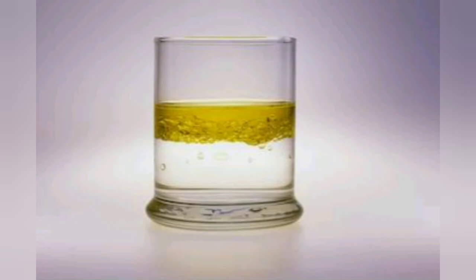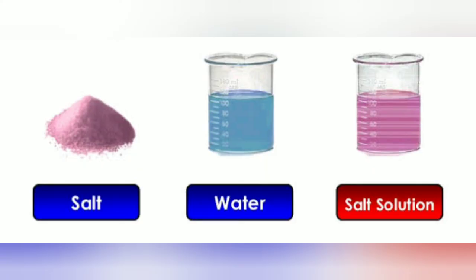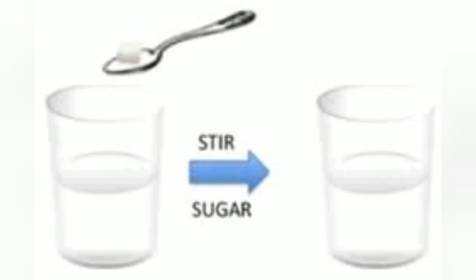So these are not examples of dissolving. Dissolving takes place only when the right solid mixes with the right liquid. Like when salt is added to water, it mixes uniformly with water to form salt solution. And when sugar is added to water, it also mixes uniformly with water to form sugar solution. So these are examples of dissolving.